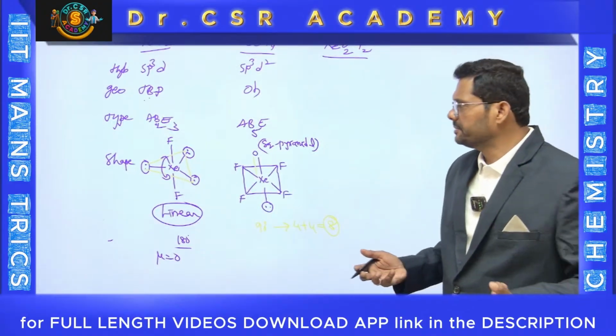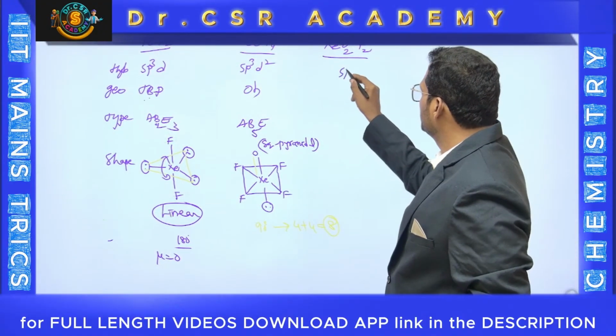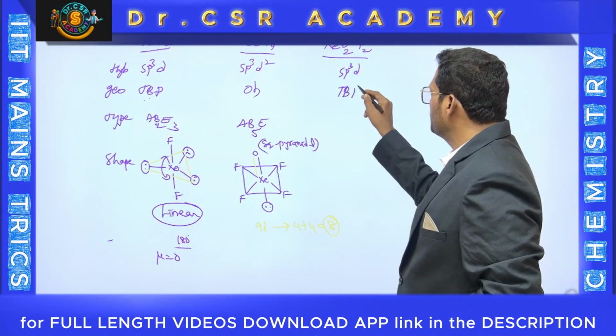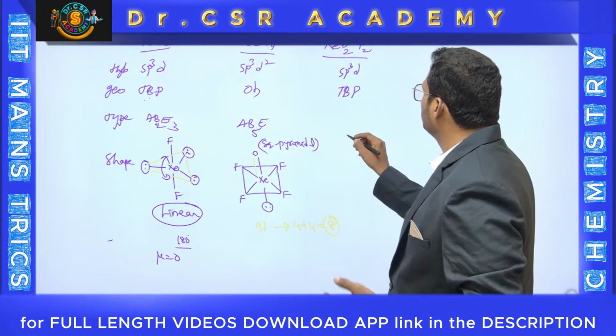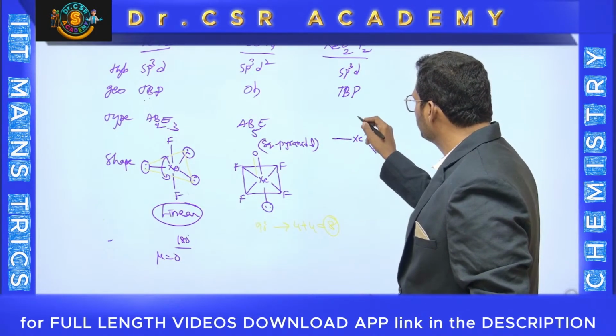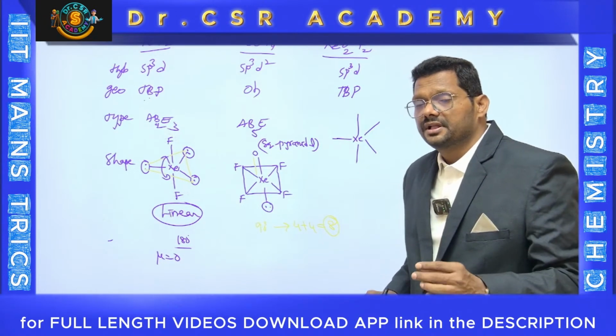Same procedure as before: 8 plus 2, 10; 10 by 2, 5. 5 is sp3d. Immediately you can say TBP, trigonal bipyramidal. That means 3 on the same plane, 1 on top, 1 down. We can draw the bonds. First you keep the xenon and you write 1, 2, 3, 4, 5, out of which 2 oxygens and 2 fluorines.